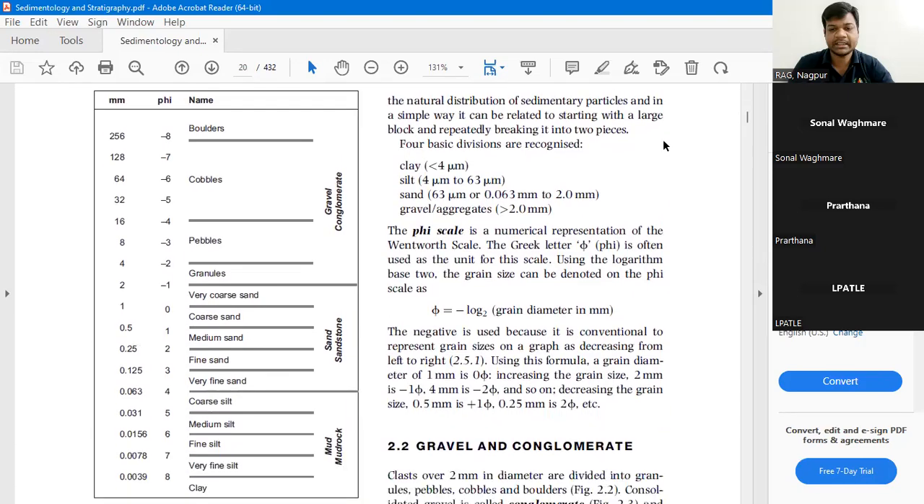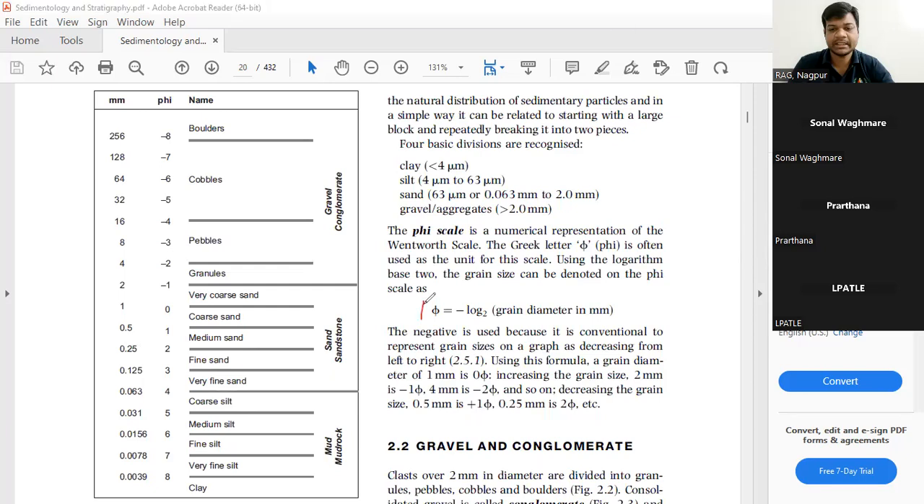So how to calculate the phi value? With this formula. You might encounter a question: calculate the phi value of a grain with a diameter of any mm. Just as a sample, take any value, say 2, and put it here.